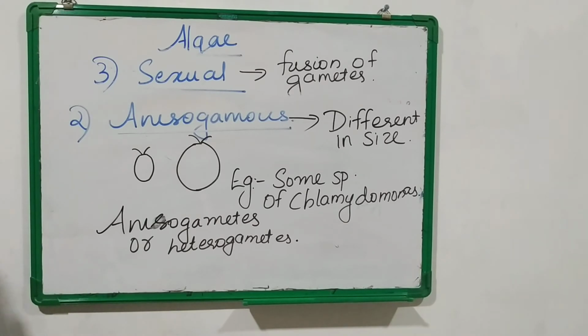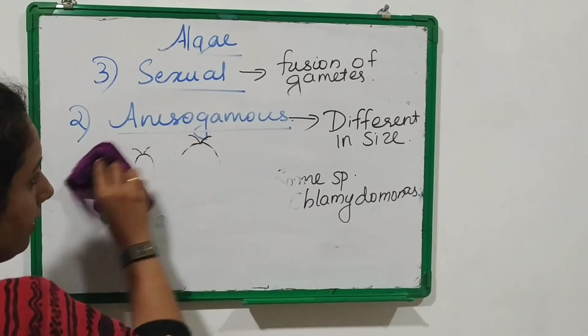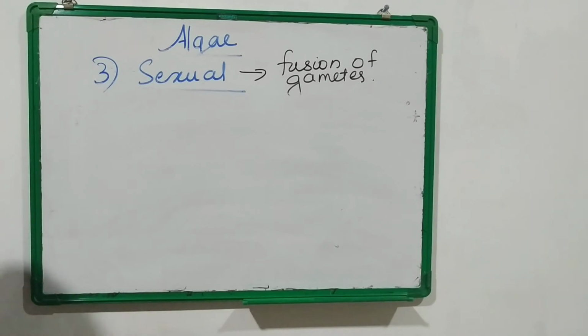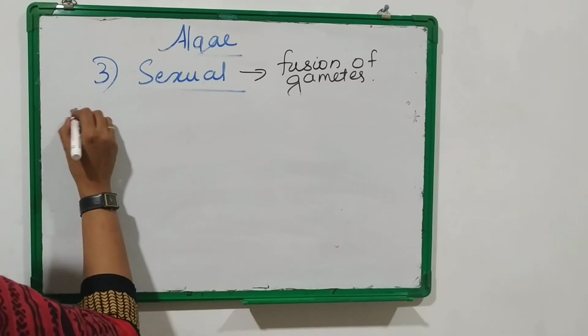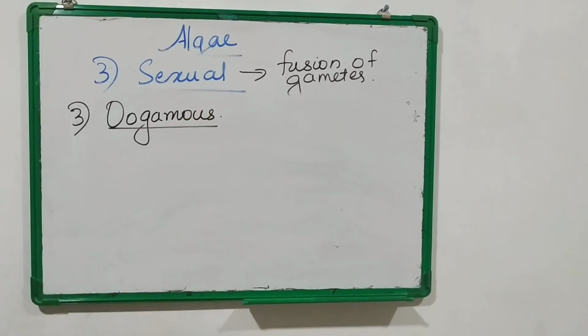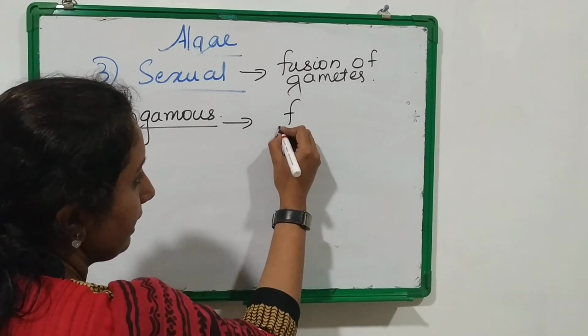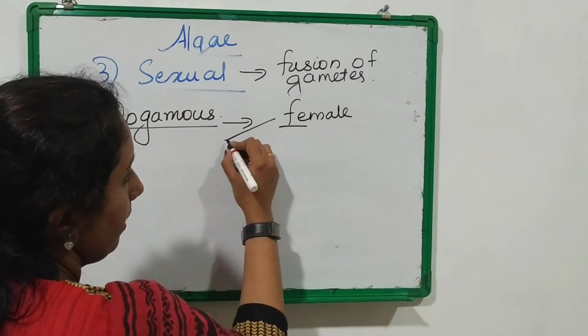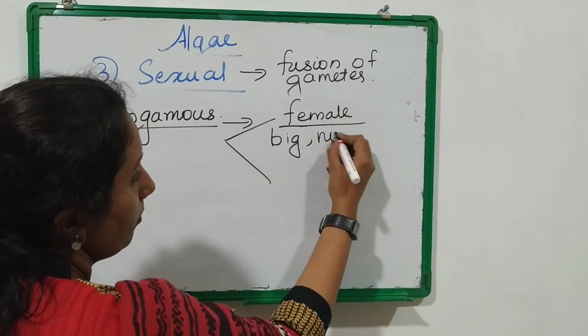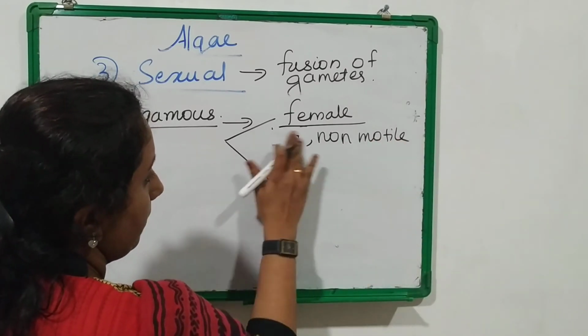Now within anisogamous, the third condition that comes is oogamous. Okay, let's see what that is. In oogamous, both types are dissimilar. The male gamete and female gamete are different. The main change we see there, the third one, that is oogamous. In case of oogamous reproduction, one gamete, that is the female gamete, will be big or large and non-motile.